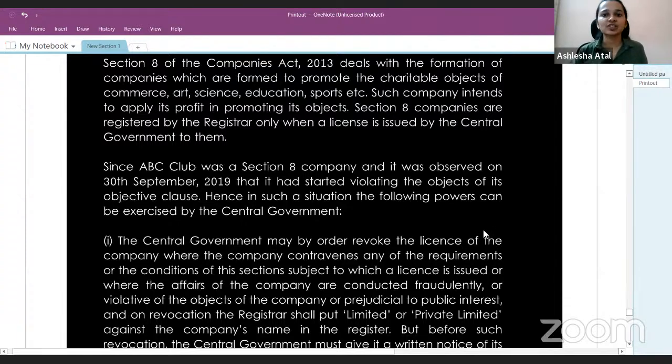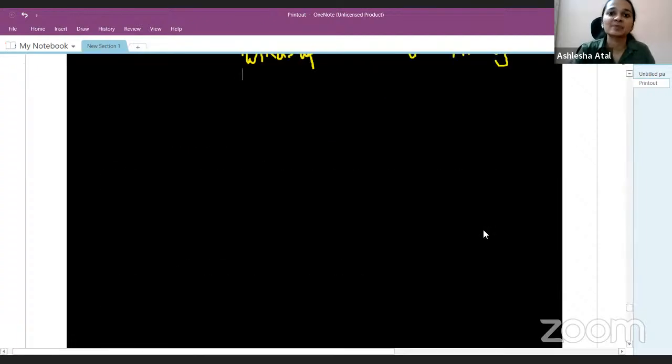So directly Section 8, where you will give an introduction about formation of the company, and then what will happen if a company which is formed with charitable purpose or some object of promoting some activities and it is not following it or is violating the license, then in that situation, the CG has the 3 powers, and you list down the powers which the central government has. Let's move on to the next question.